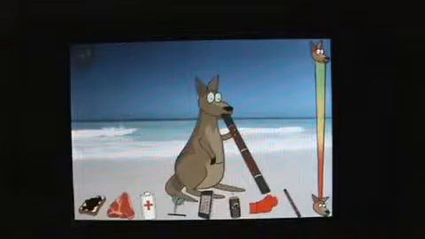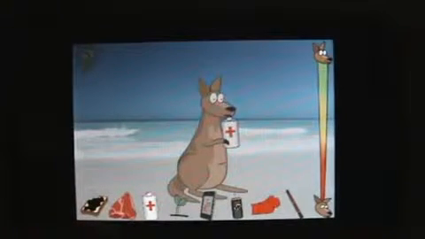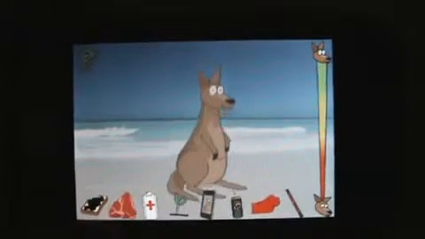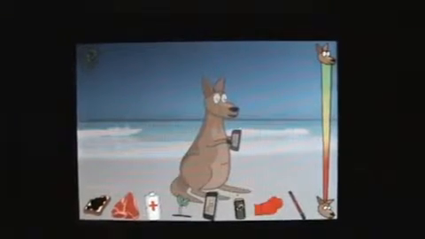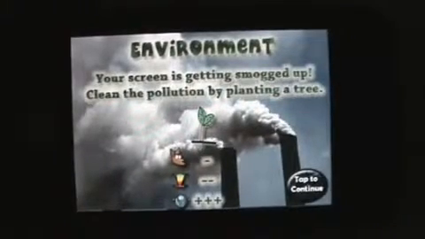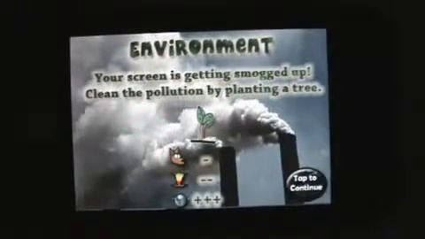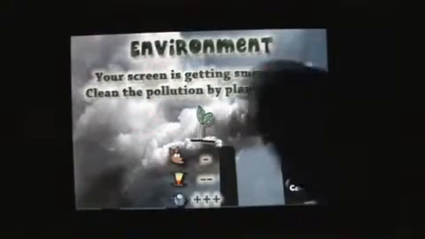However, one of the most important aspects of Green Kangaroo is that the game is all about balance. So it brings in this environmental twist in that if you play the iPhone, you'll have the most fun, but if you play the iPhone as well, it will also damage the environment more. So if you instead play the didgeridoo, which has a little environmental impact, you'll have fun and you won't damage the environment.